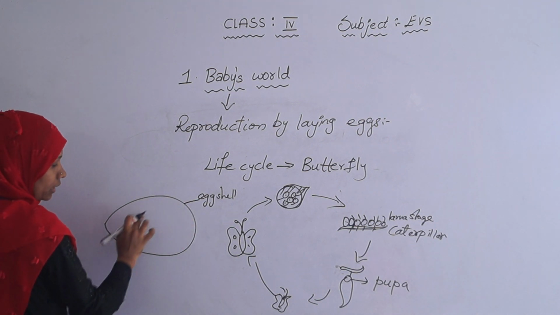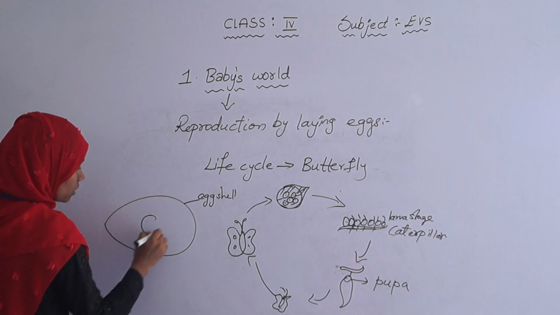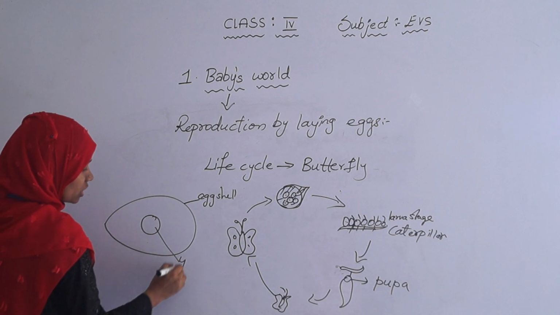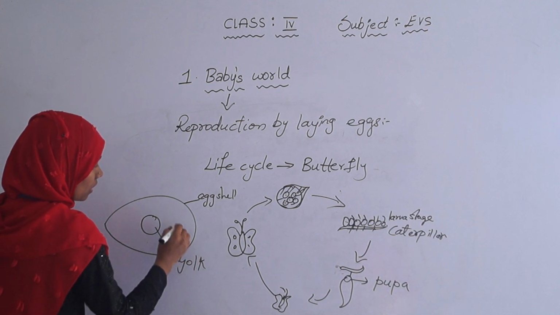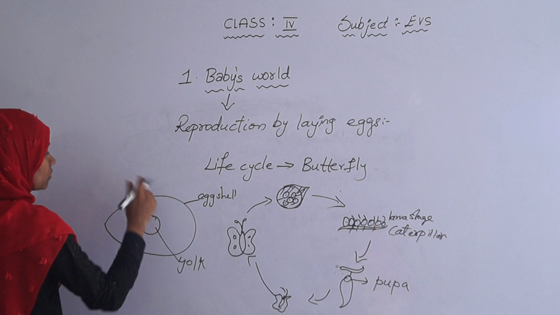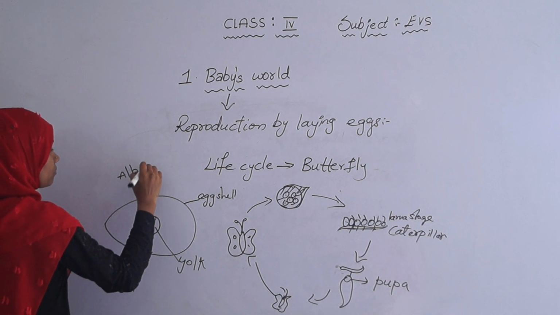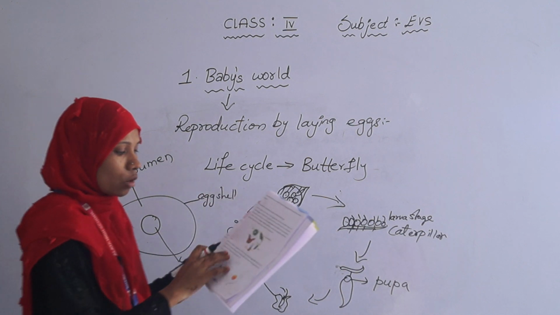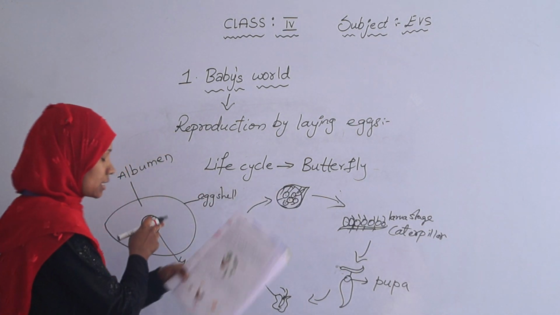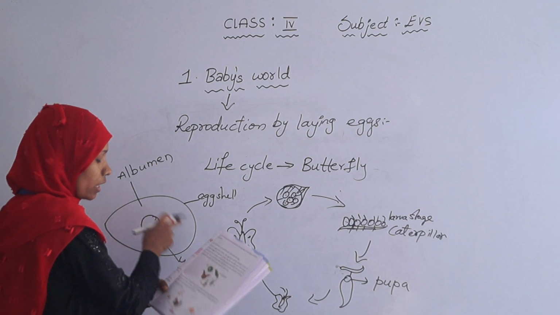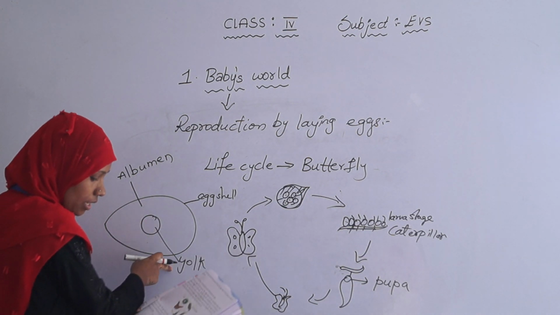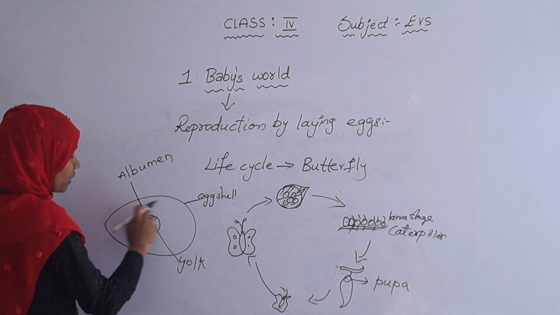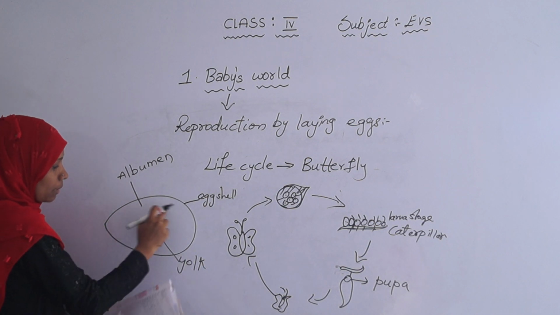This eggshell protects the egg from the outside. This is the yellow substance which is called yolk, and the white substance is called albumen. So the egg has an outer covering called the eggshell, which protects the jelly-like content of the egg. The yellow in the center is called the yolk, and the egg provides nourishment for the growing baby, which is called